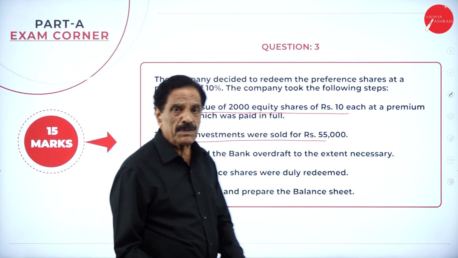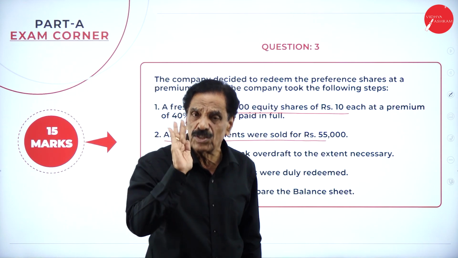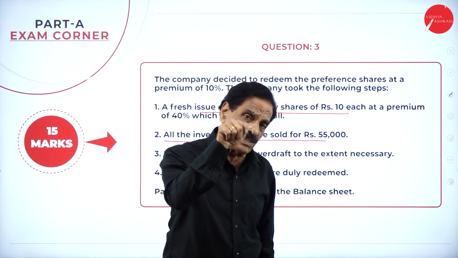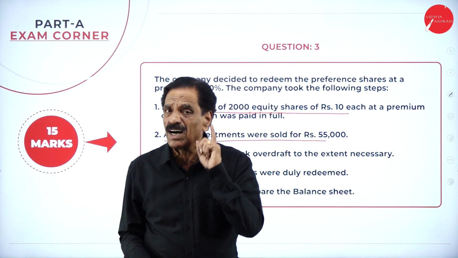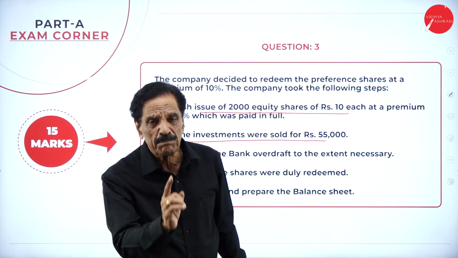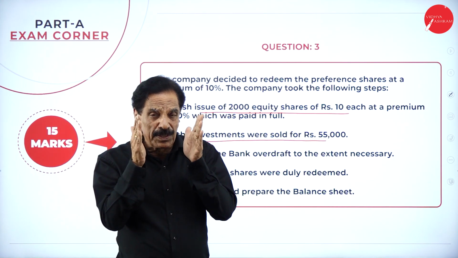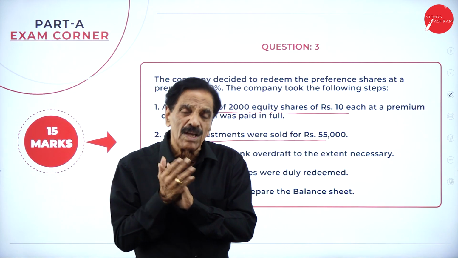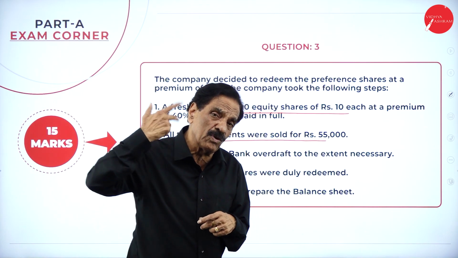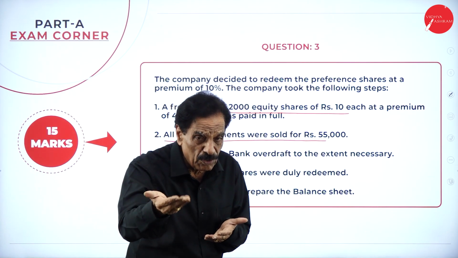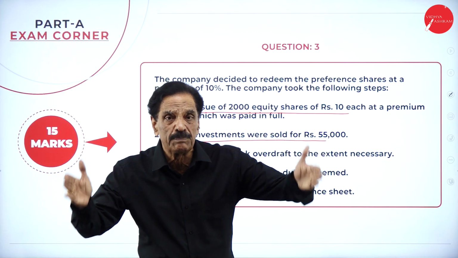The major point in the preference share problem, first to bear in mind in the exam: whether shares are issued or not, there are two funds, one is called general reserve and the other is profit and loss account. From that, we have to create an account called CRR. What do you mean by CRR? Capital Redemption Reserve. What's the major point to bear in mind? First, if the shares are not issued, you have to create the CRR. If the shares are issued, first issue the shares, and for the balance, you have to create the CRR. These are two important points to bear in mind.